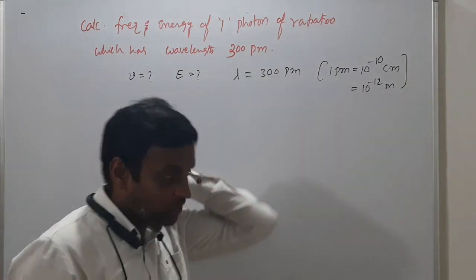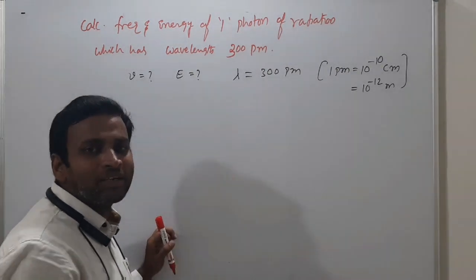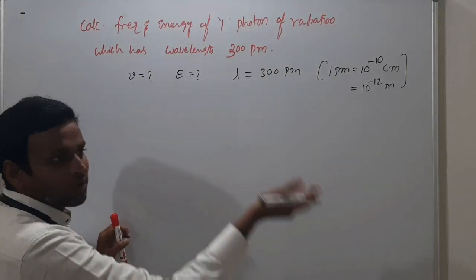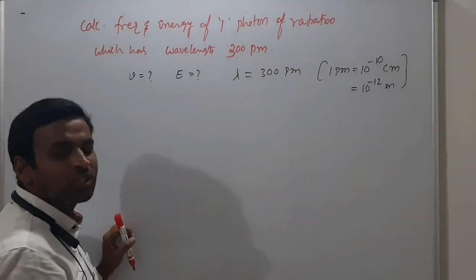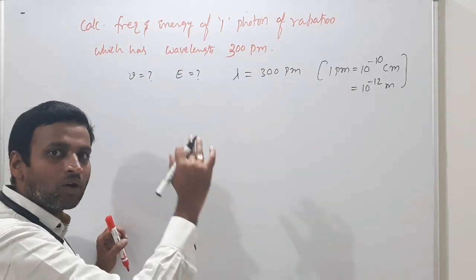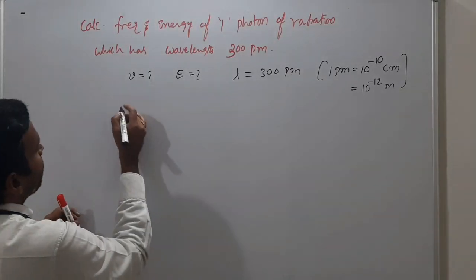Correct? 1 picometer value. So I always consider meters only, because I like meters. One quantity is in centimeters, one is in meters, one is in joules, one is in ergs. That causes confusion, so take everything in the same units. If they ask, you have to take all in ergs. Getting what I'm saying? So I want the frequency now.